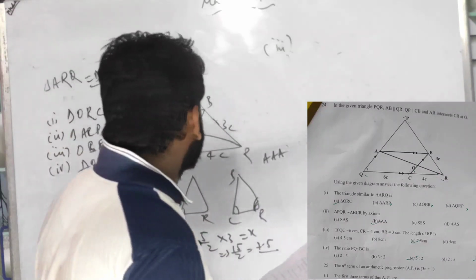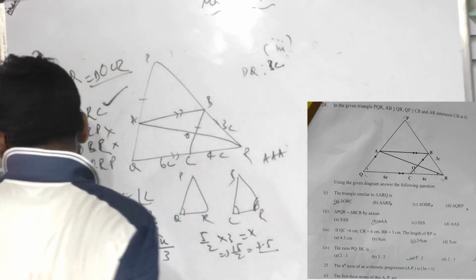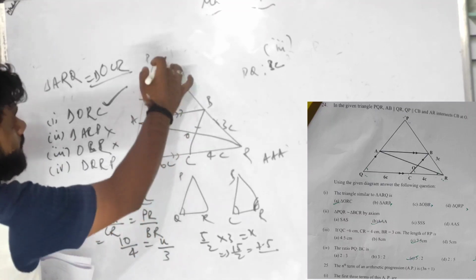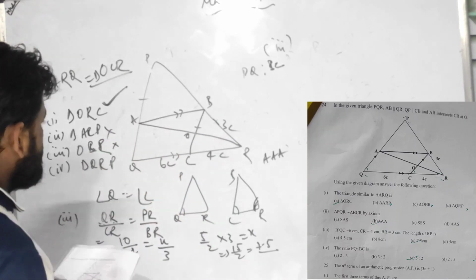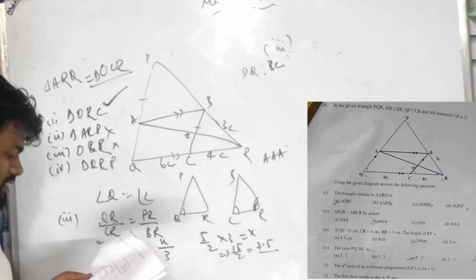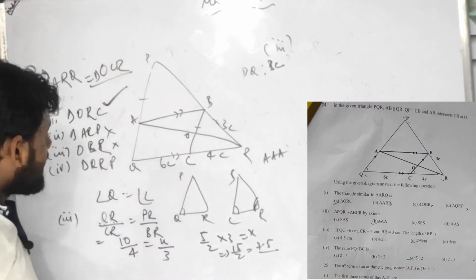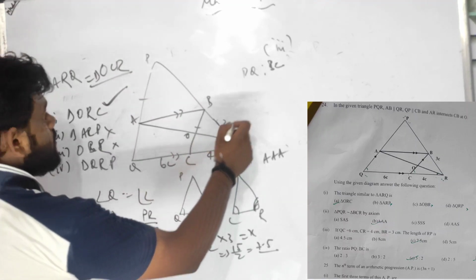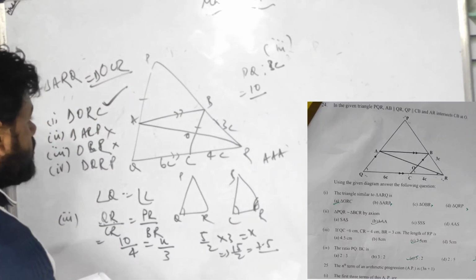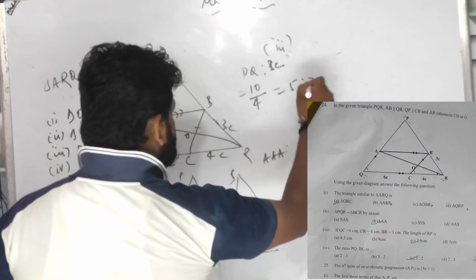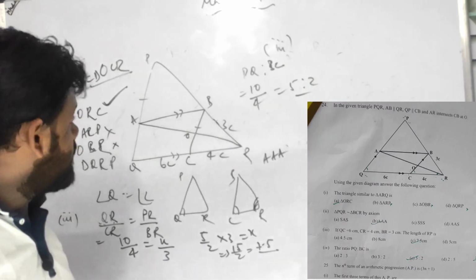The ratio of PQ and BC. PQ is given as 10, and BC is given as 4. So the ratio of PQ to BC is 10 upon 4, that is 5:2. 5:2 is the answer. We have got it, right? So now number 25.